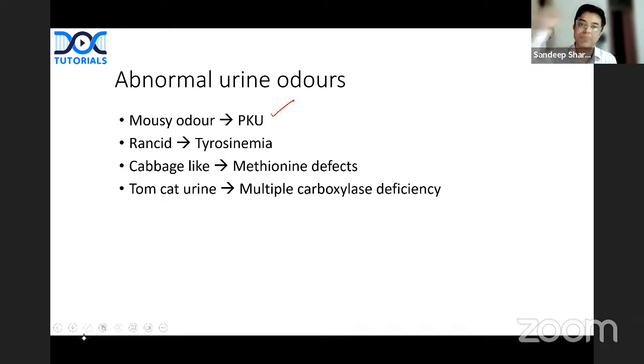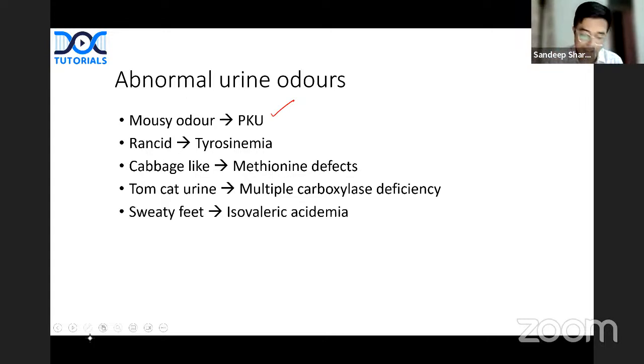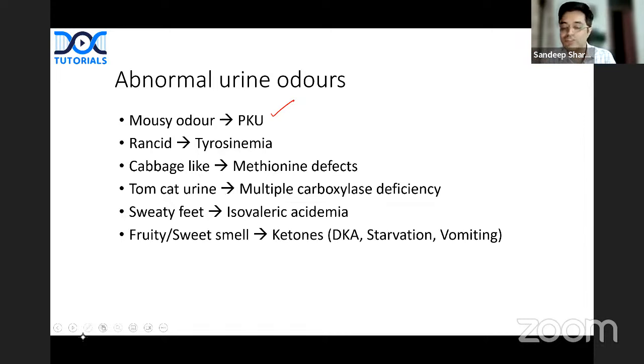There is an old JIPMER question. When JIPMER used to be separate from INI-CET, the question was an inborn error of metabolism having alopecia, skin rash, and abnormal tomcat urine. The answer was multiple carboxylase deficiency. I just told you, multiple carboxylase deficiency also has alopecia and skin pigmentation problems. So tomcat urine, multiple carboxylase deficiency. Then sweaty feet, isovaleric acidemia. Fruity smell or sweet smell will be seen due to ketones. It can happen in diabetic ketoacidosis, starvation, and vomiting.